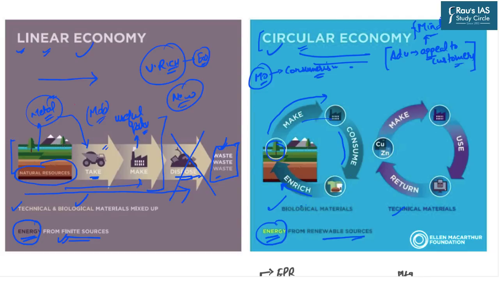Okay, so the point is that if the materials are biological, they will further enrich those products, and if the materials are technical, for example, mobile phones, cars, other vehicles, electronic devices, they will return those things and then they will again make, then again use. So the point is that this economy will work in a circular fashion. This is known as circular economy.